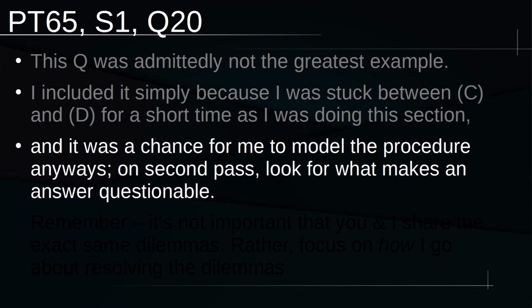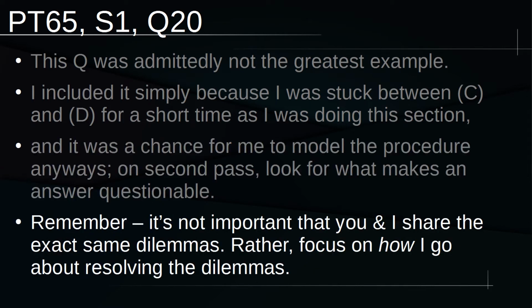So it became a chance for me to model the procedure that I do anyway. On second pass, I'm always looking for what makes an answer questionable. And what I found is that C had something very specifically questionable that I didn't think I could work with. D was questionable because I didn't predict it, but it did ultimately feel like it violated less of what I was looking for. So my problems with D were much less pronounced than C, and the problems with D felt remediable in some stretch, whereas C, I didn't see that.